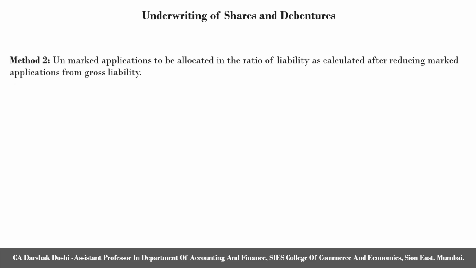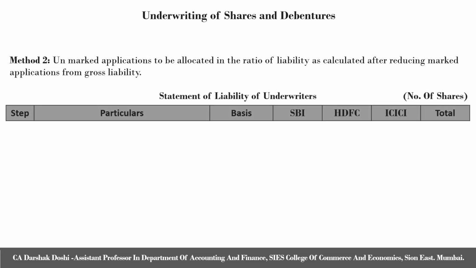Now we solve under method 2, which is unmarked applications to be allocated in the ratio of liability as calculated after reducing marked applications from gross liability. As I told you, the statement of liability of underwriters will be a simple statement starting with the first column steps, second column particulars, third column basis. Then we have a number of columns based on the number of underwriters and the last column being total.